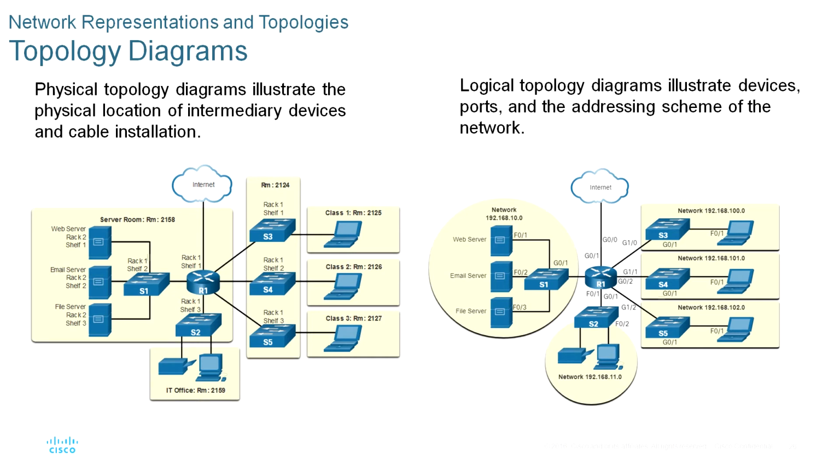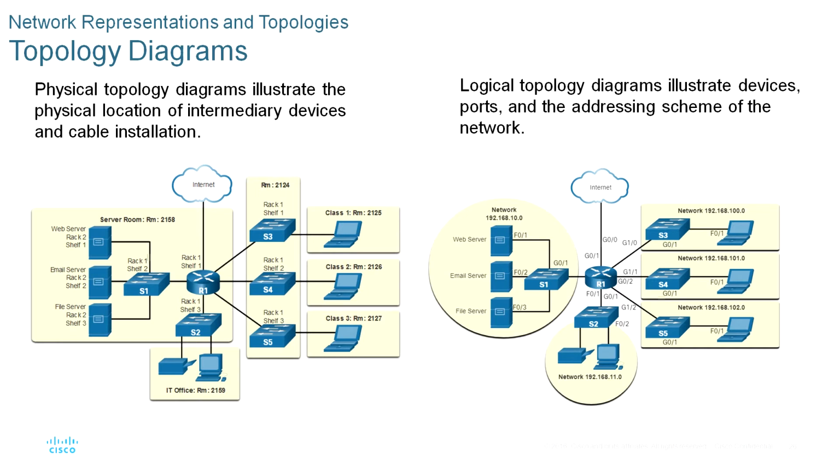Now coming to physical topology. The physical topology diagram illustrates the physical location of intermediary devices and cable installation. As shown in the diagram, you can see that the rooms in which these devices are located are labeled in the physical networking topology.